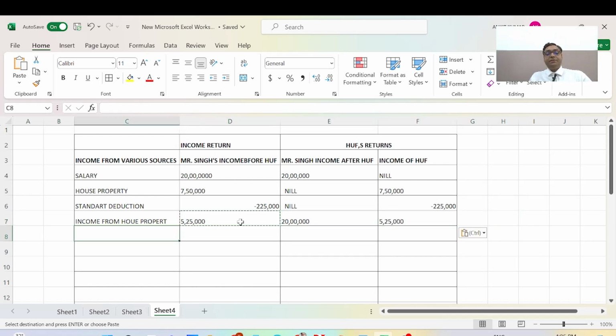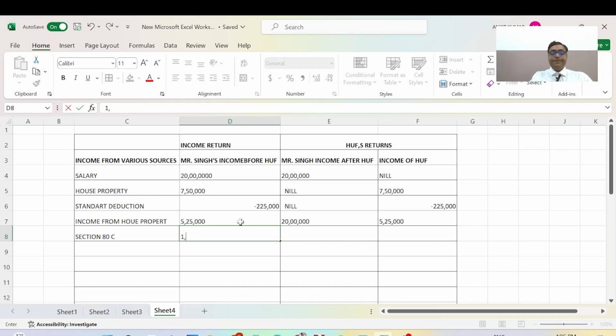And here is the deduction under section 80C, equal to 1,50,000. As per the new tax regime, we can deduct only 1,50,000, and it is the same for income from HUF, 1,50,000, minus.